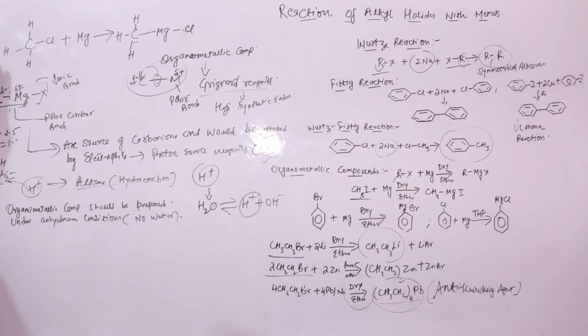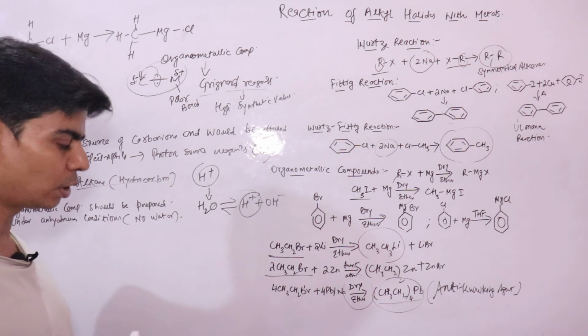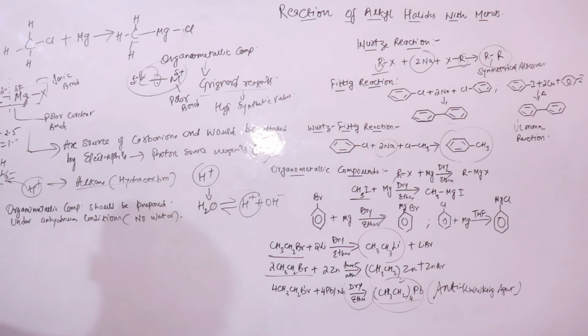And we learnt about these organometallic compounds that contain a polar covalent bond due to the electronegativity difference between carbon and metal, and an ionic bond between metal and halide ion. These are an important source of carbanions and would be attacked by electrophiles. That is why they are prepared under anhydrous conditions, because water can give an electrophile, a proton, that can attack this carbanion to form a hydrocarbon.